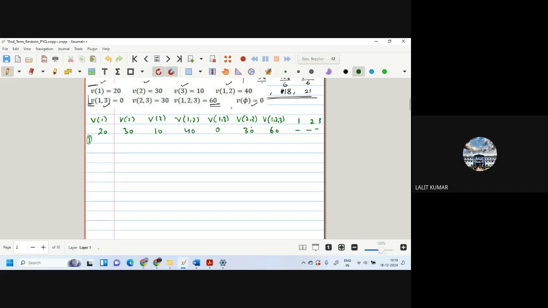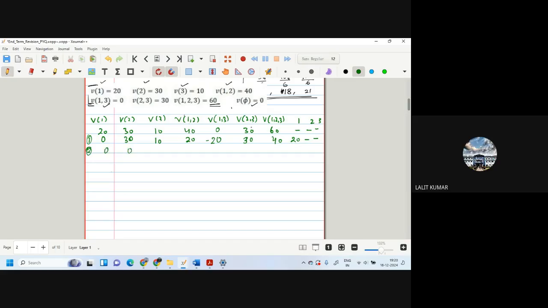Remove 1. For example, I am writing here. So 1's value is 20. This becomes 0. This remains 30. This remains 10. This becomes 40 minus 20, which is 20. This remains 0. This becomes 10. Why will this remain 0? Why will minus 20 not come here? Yes, you're right, minus 20. V23 remains 30. This remains 40, and 1 will get 20. Is that okay? Yes.